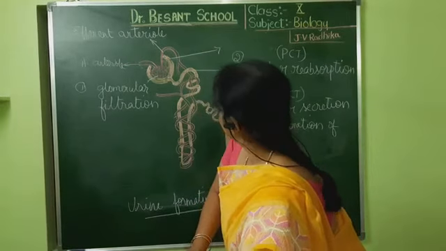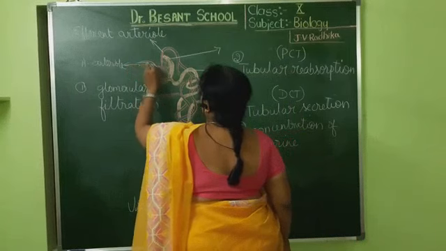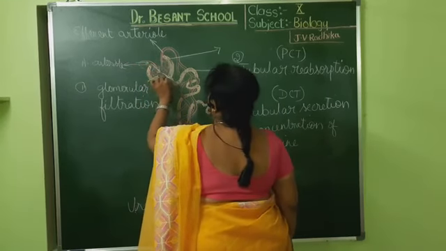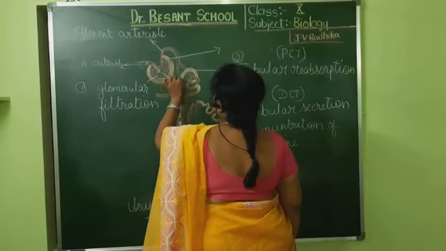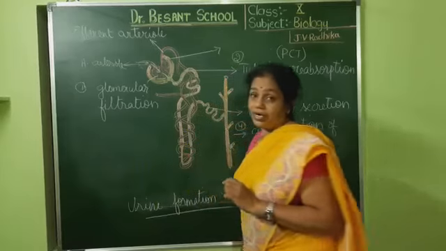I will just present this one. So the blood flows through this. It cannot go there. Only some amount can go through that, and the rest of it would be remaining. So the first step is this one, that is glomerular filtration.